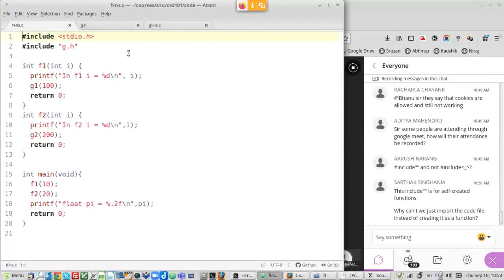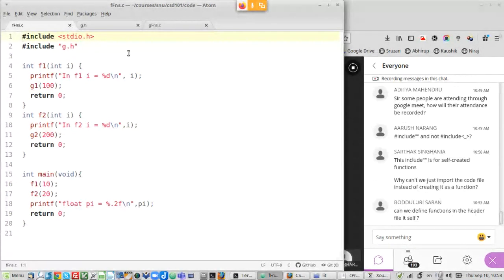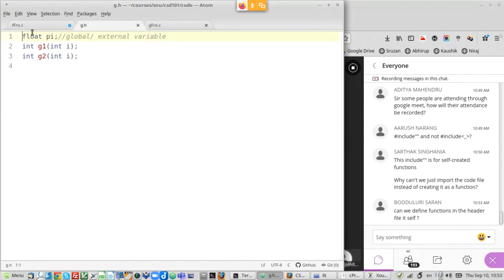I have called it g.h, but the correct way to do it would be to call it gfunctions.h, right? Give it exactly the same name as the C file that you have, which is this one. So I will save this file also as gfunctions.h.